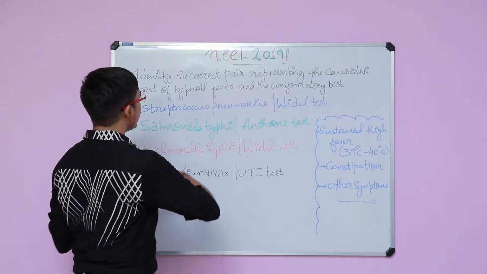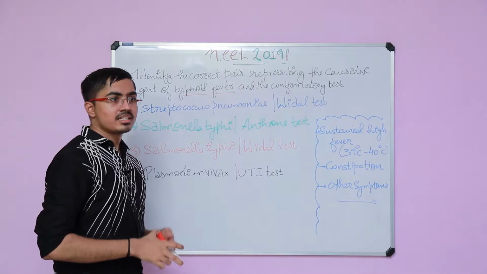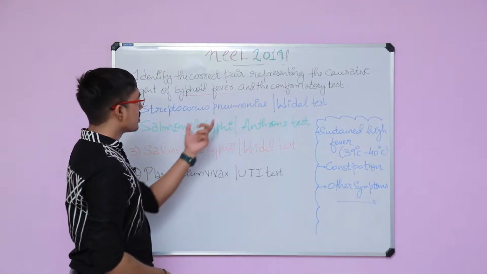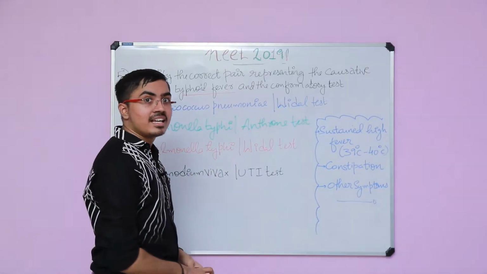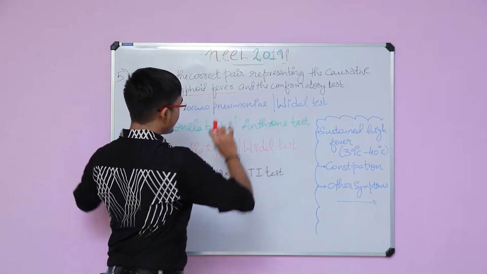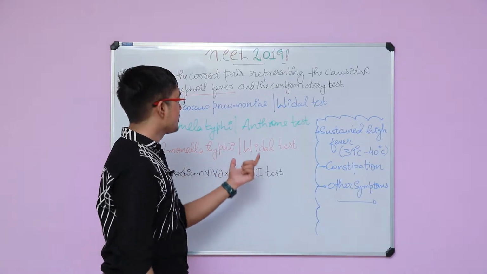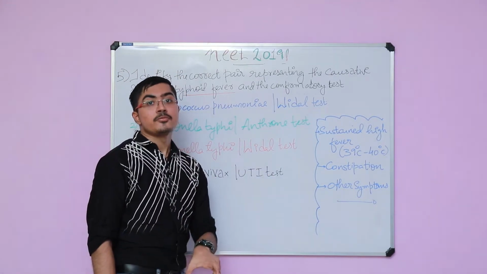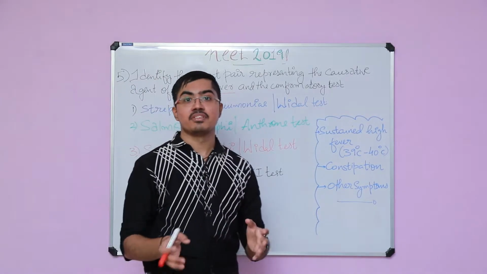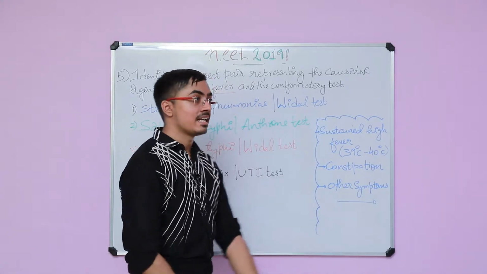You know, typhoid fever is enteric fever. So the intestine is involved, or the gastrointestinal system of the body is involved. Of the 4 options, Streptococcus pneumoniae is going to cause pneumonia in a person, and even certain brain diseases can be caused by it, meningitis and all those things. But for 12th standard students preparing for the NEET exam, as per NCERT, only one disease has been given, pneumonia. Another organism which can cause pneumonia is Haemophilus influenzae. So 2 organisms have been very correctly mentioned in the textbook, mark it then and there.